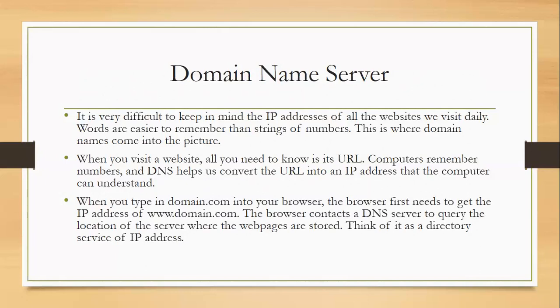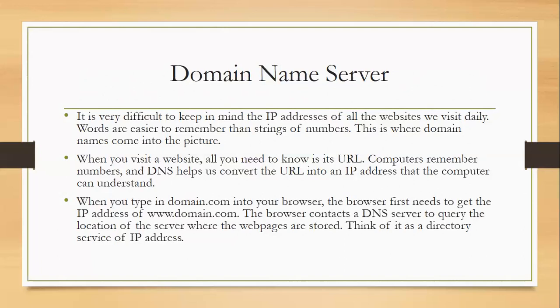So the communication is done in this manner. When we type domain.com into our browser, the browser first needs to get the IP address of this particular name, because a computer understands only IP addresses, as I already said. So the browser contacts the domain name server, and that server helps find the location of the server where the web page is stored.